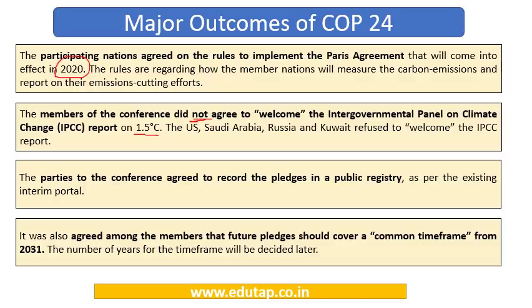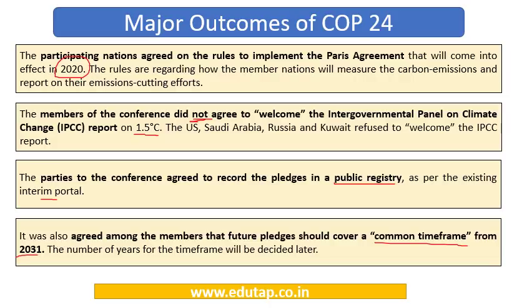Further, the parties agreed to record their pledges in a public registry as per the existing interim portal. All the parties are making pledges with regard to their contribution towards cutting greenhouse gas emissions, and they are going to put all their pledges in a public registry. It was also agreed among the members that future pledges should cover a common time frame, and this time frame should begin from 2031, and the number of years for this time frame is going to be decided later.